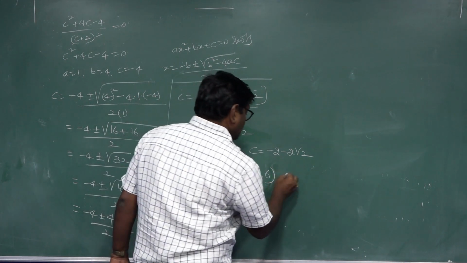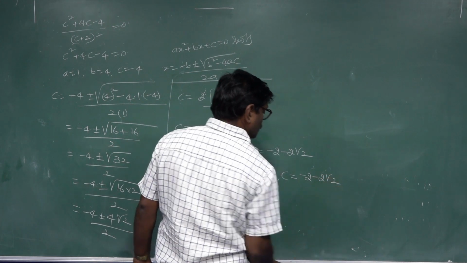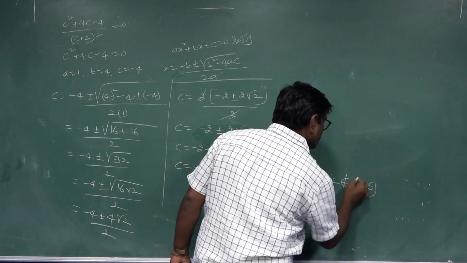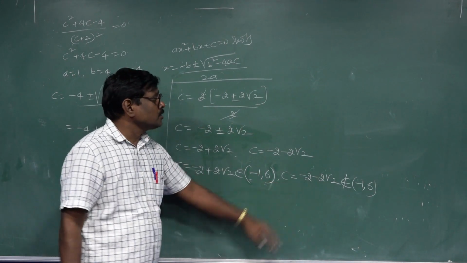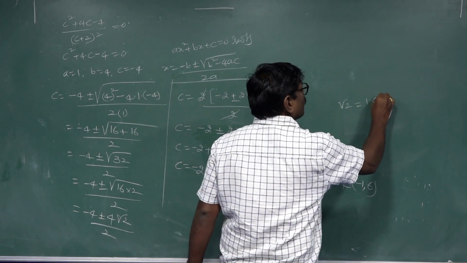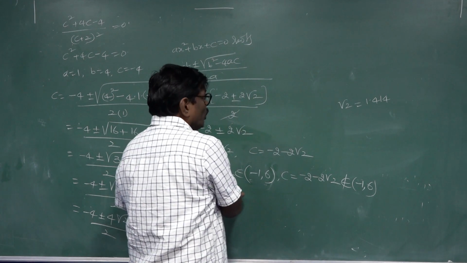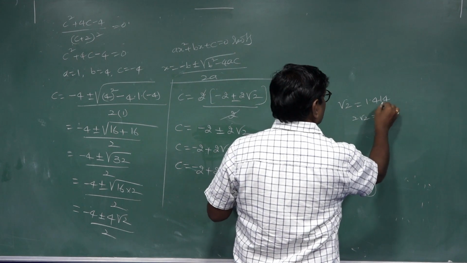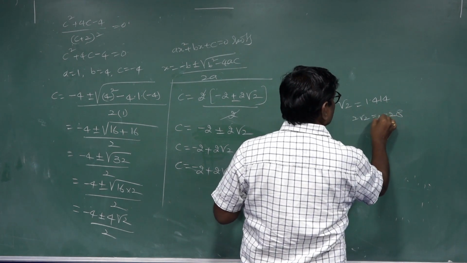And c equal to minus 2 minus 2 root 2 does not belong to the open interval minus 1 comma 6. Why? Root 2 value equals 1.4142 something, so 2 into root 2 is about 2.828.